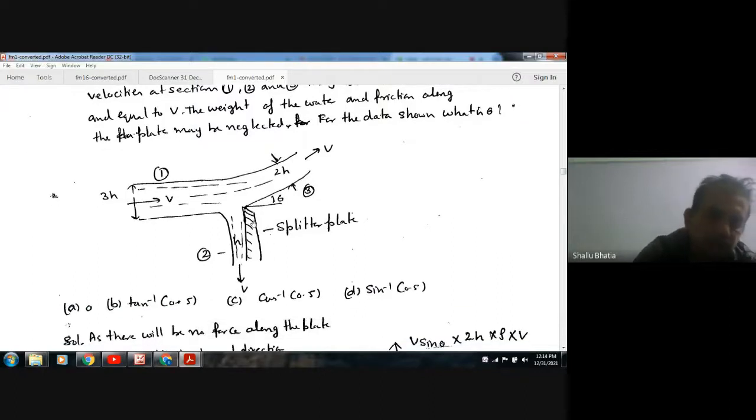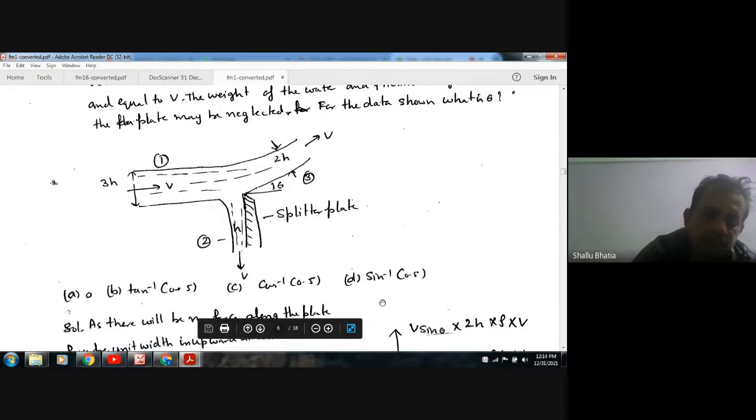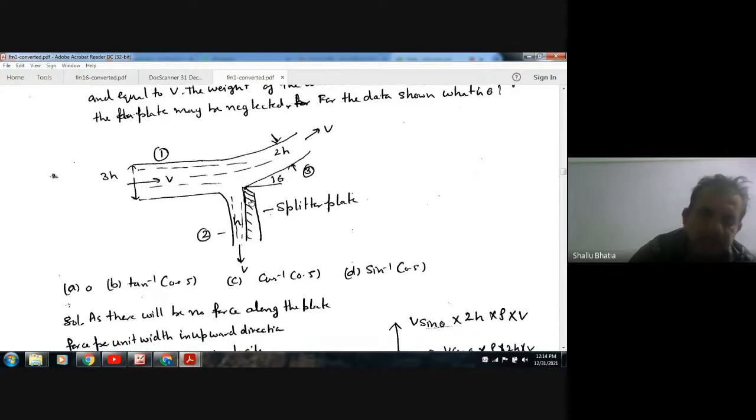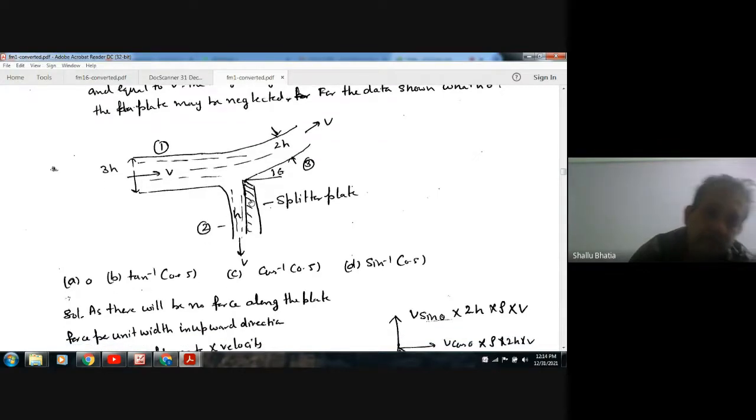The options for theta are A: 0, B: tan inverse minus tan inverse 0.5, C: cos inverse 0.5, D: sin inverse 0.5. Here we can see that there is no vertical force on the meter thing. Balancing the upward and downward forces, we can have zero vertical force.